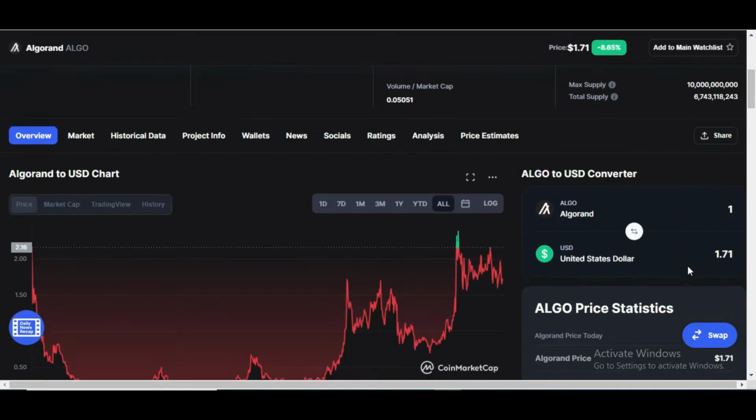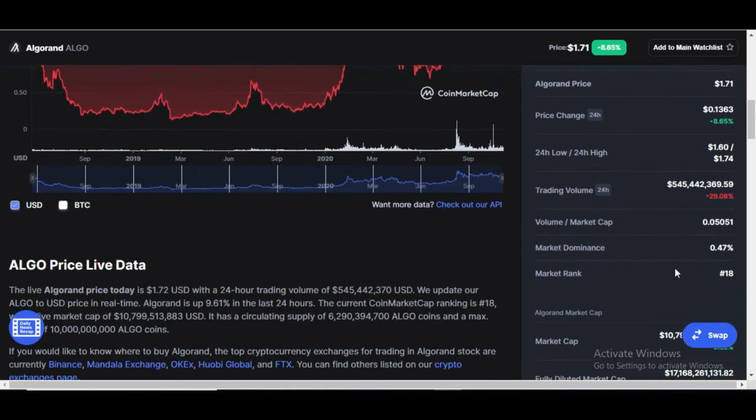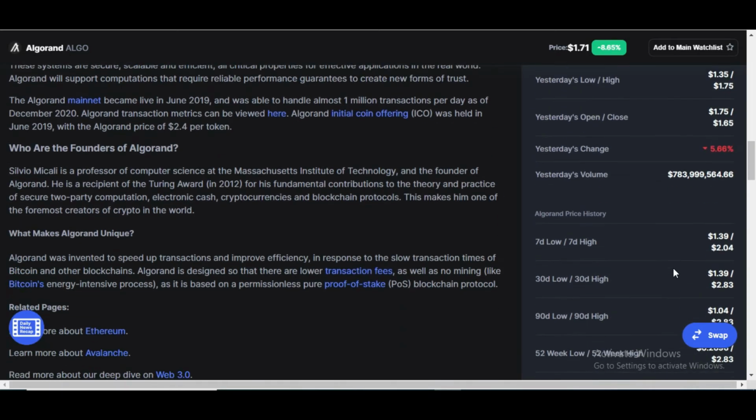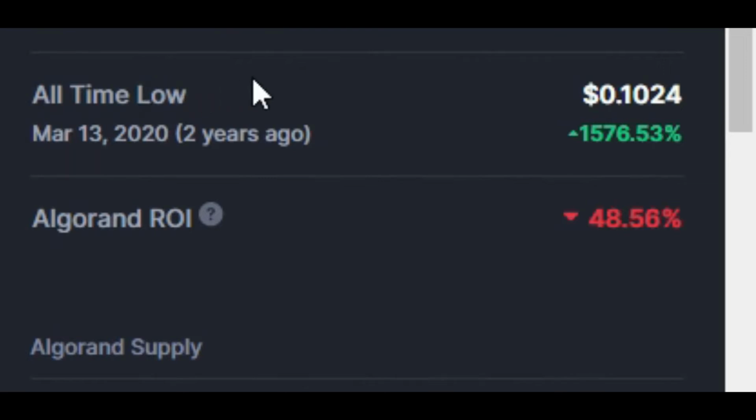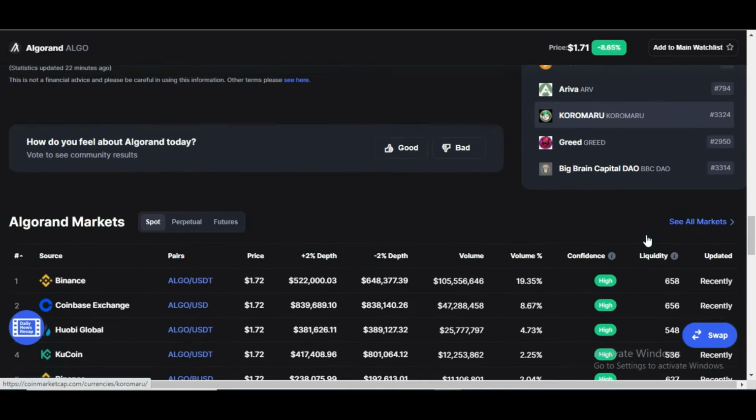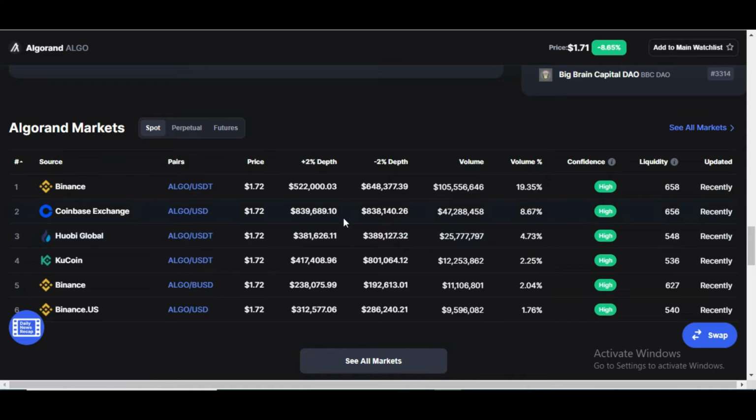Let me please show you some statistics. After that, I will show you my charts. All-time high of Algorand was on June 21, 2019, about 2 years ago, and price was $3.28. All-time low of this token was on March 13, 2020, about 2 years ago, and price was just 10 cents. And it is available on these exchanges, Binance, Huobi, KuCoin, and some other important exchanges.